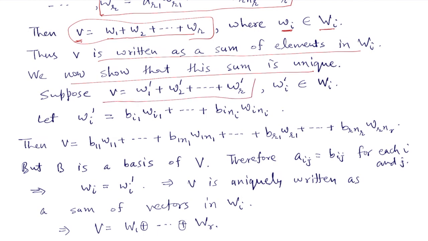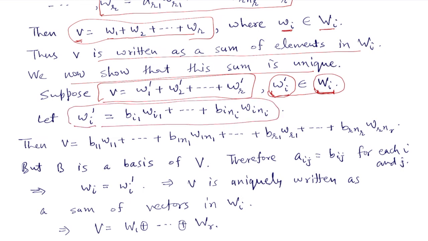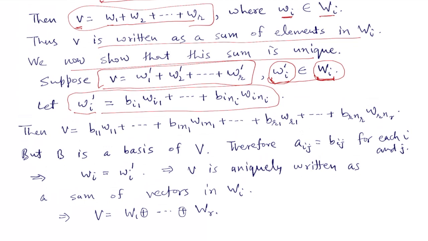So suppose v has another representation w1', w2', ..., wr', where wi' is in capital Wi. Now wi' is in capital Wi, so we can write this wi' as a linear combination of basis elements of Wi. If we put all the values of wi' here, then v becomes this.